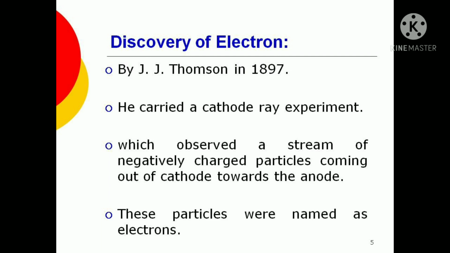You can see who discovered the electron. So the discovery of electron was done by J.J. Thomson, and he did a small experiment, the cathode ray experiment, through which he emitted charged particles, and he discovered these electrons. So J.J. Thomson discovered electron in 1897. More than 100 years back, he discovered electrons in atoms through an experiment where he used electricity to charge the particles, and when they are released, he was able to see this.